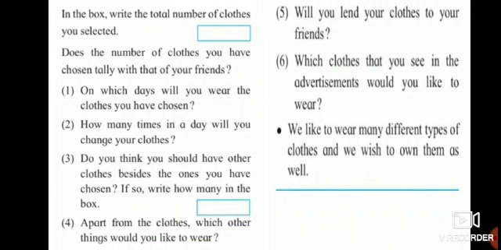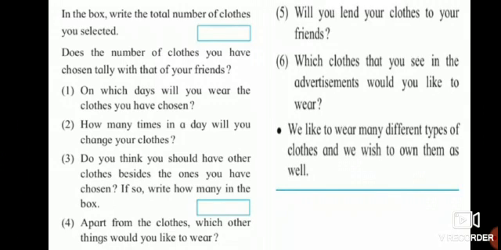Now, there is an activity for you all. It's there in page number 83 of your textbook. So what is it? In the box, write the total number of clothes you selected. I've told you all to select it, circle it. So whatever clothes you have circled, you are going to write the total number in the box. Does the number of clothes you have chosen tally with that of your friends? Nowadays you are at home alone, so no need of asking your friends and all. You do it on your own.